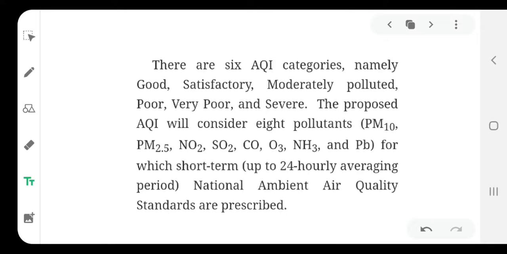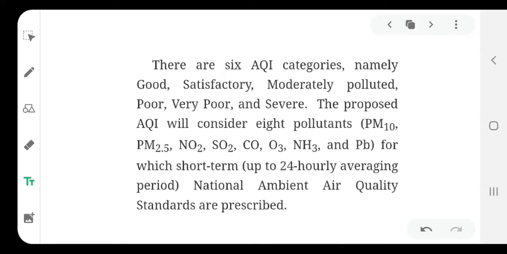What are these 8 pollutants? The first is particulate matter 10, the second is particulate matter 2.5, the third is NO2, then SO2, carbon monoxide, O3, ammonia, and Pb, which means lead.